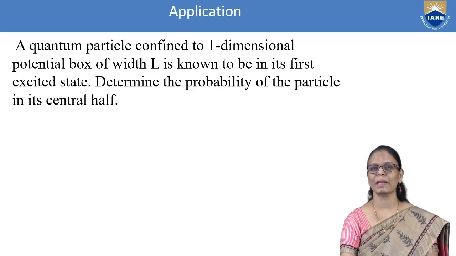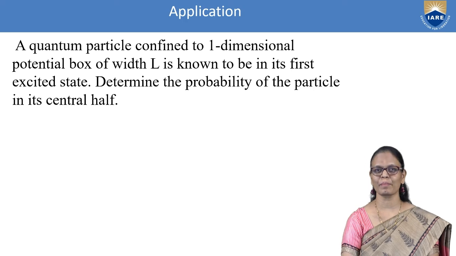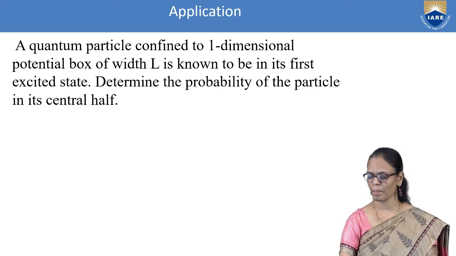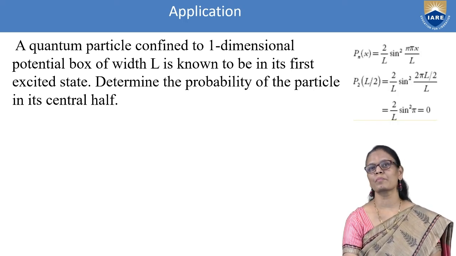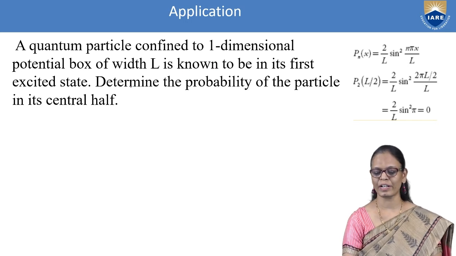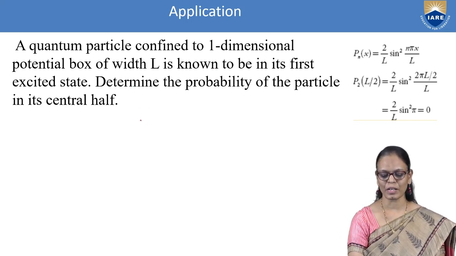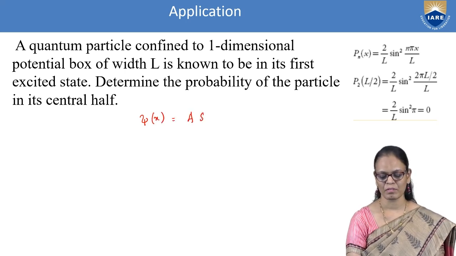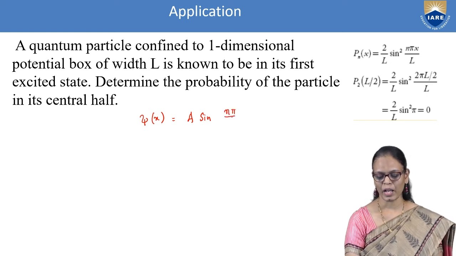Now we will try to apply it to a one-dimensional potential box. What is the probability of finding the particle along x? We have the function psi of x is equal to A sine n pi by L into x.